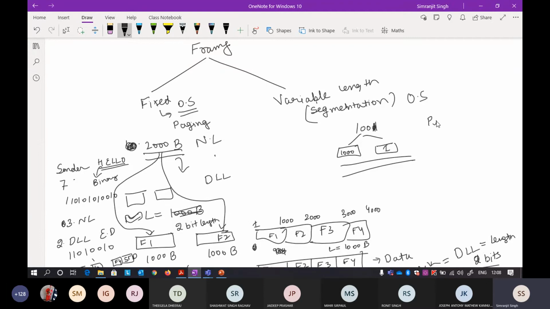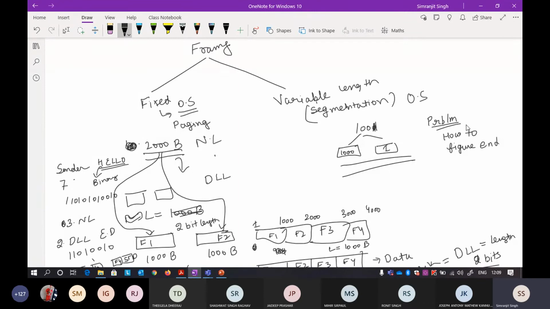But still, due to this variable length, there is another problem that got into the picture: how to figure out the end. In the previous one the length is fixed, so the receiver can easily figure out the end of a particular frame. If the frame is only 2 bits long, it can count 2 bits and say this is one frame, count 2 bits again and say it's another frame.